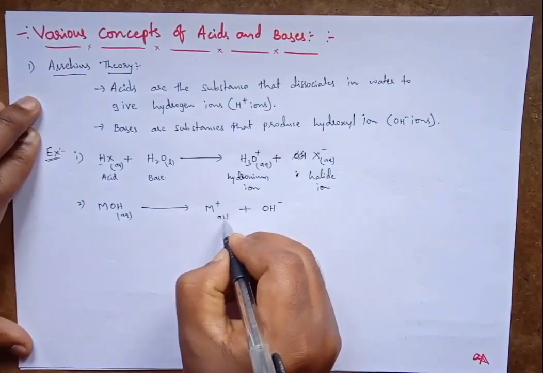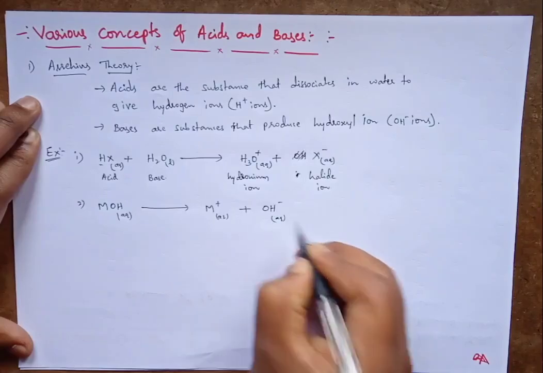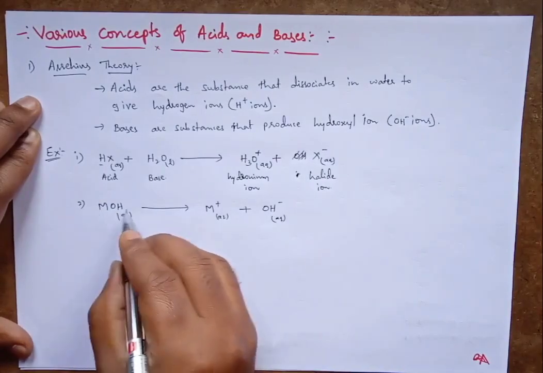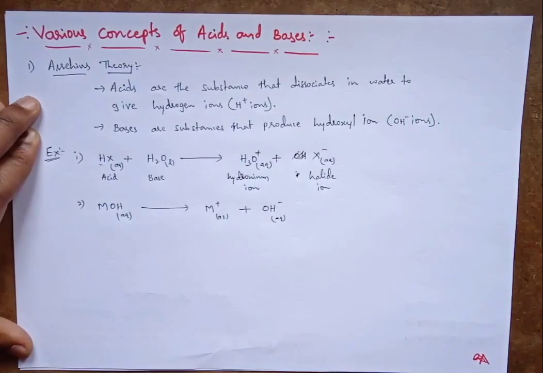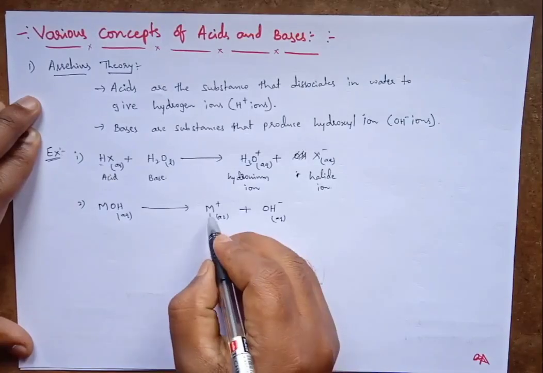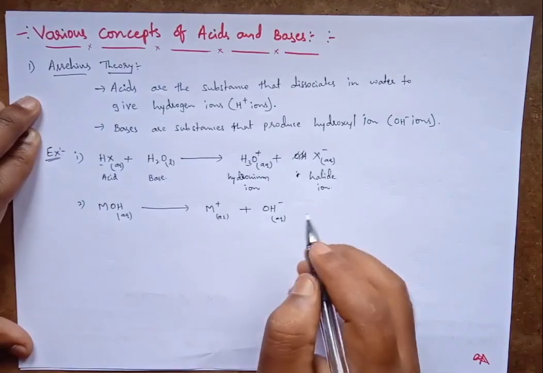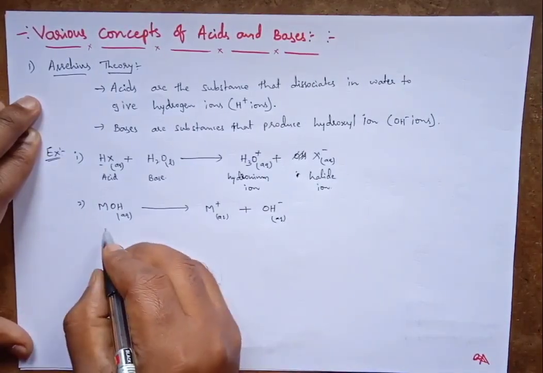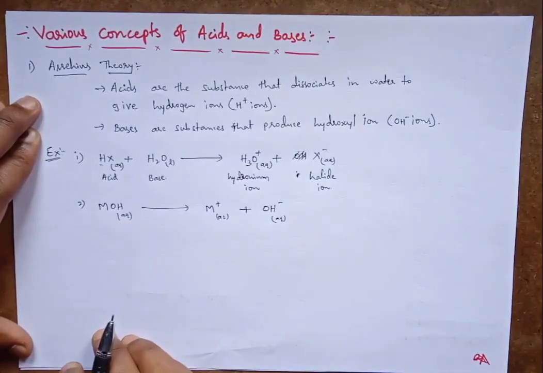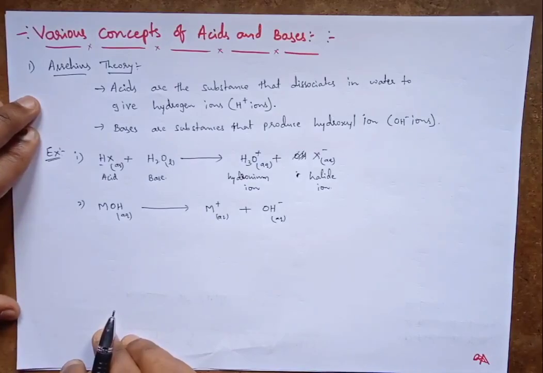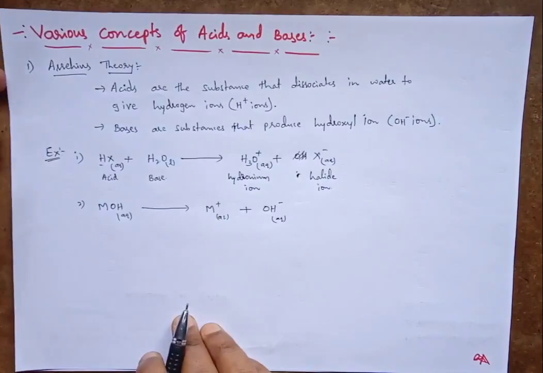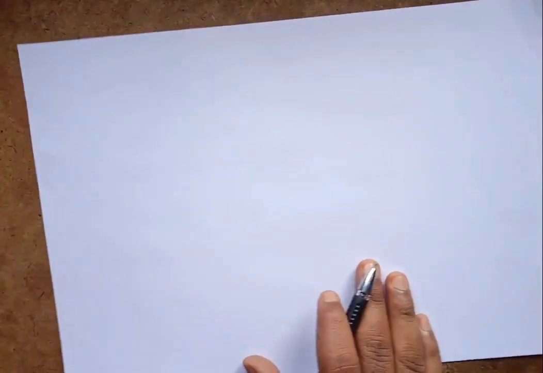So the metal hydroxide dissociates to give the metal cation and the hydroxyl ion. This is the concept of Arrhenius theory. Then we will move to the next topic.